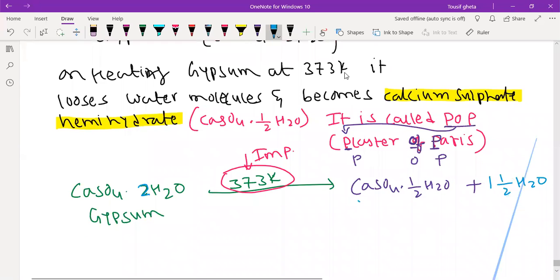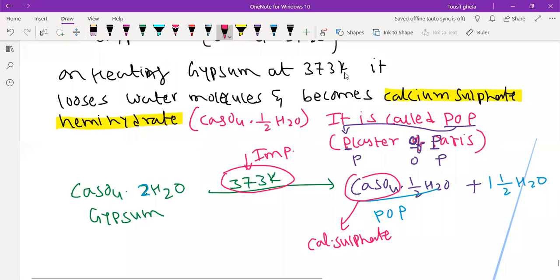This is POP, called plaster of Paris. It is chemically called calcium sulfate. Since half a water molecule is there, it is called hemihydrate. Hemi means half, and hydrate means water. Very good, Chetan. Hemi means half and hydrate means water.